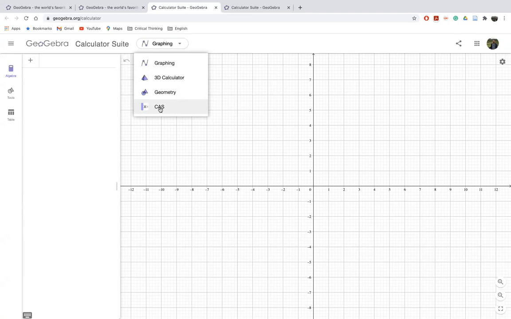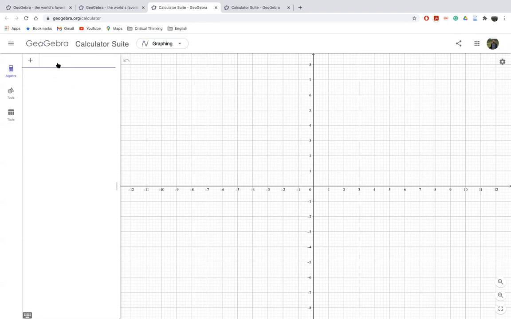While installing on your mobile phone, Android or iPhone, write GeoGebra and CAS, and you will see this icon, and then you install this one. This actually tells you about all the formulas and so on.